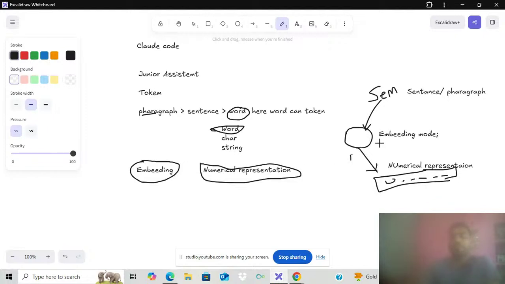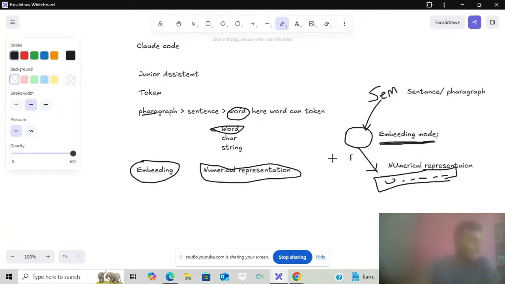That is what embedding means: the natural language is converted into a numerical representation. Humans can understand natural language, which we speak on a daily basis, but machines cannot. To make the machine understand, we need numerical values. Machines only understand numerical values. That is the main job here.